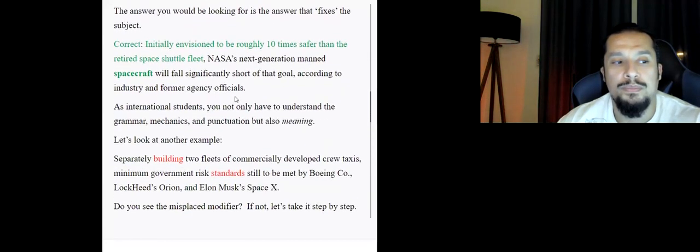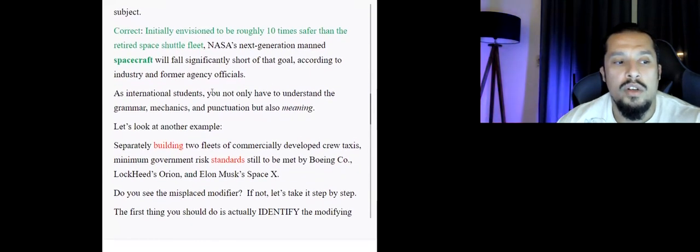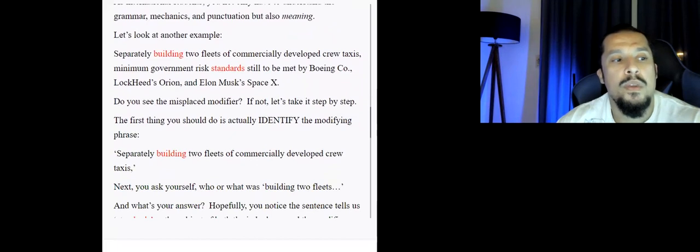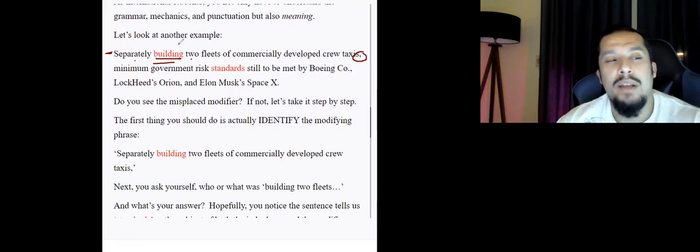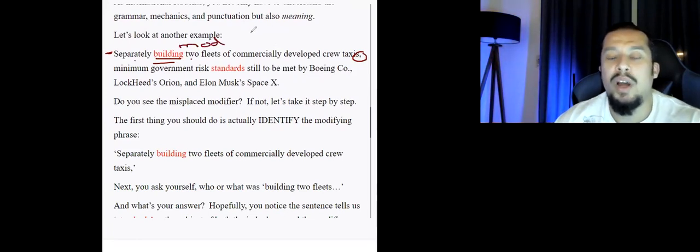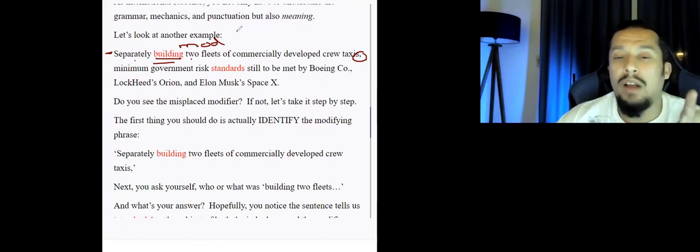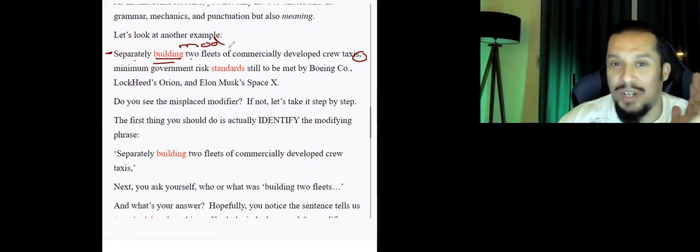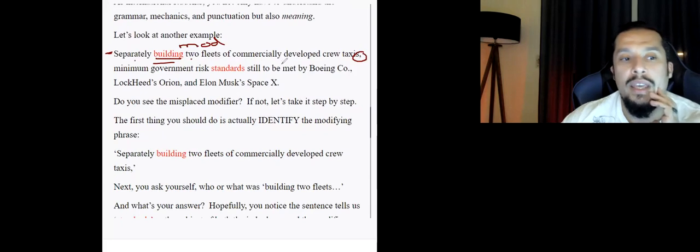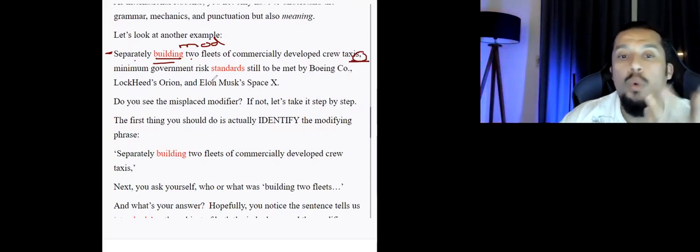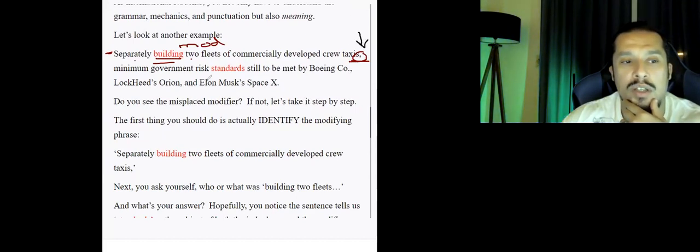Let's see another example. Okay, look at this. Separately building two fleets of commercially developed crew taxis, comma. So here back, we have a modifying phrase بتاعتنا. خدوا بالكم, step number one, recognize the modifier. والmodifier مش يجي بس ing, ممكن يجي preposition, right? But here, ing, separately building the crew taxis, comma. Who or what is building? يا جماعة, well, now look at this. بعد الكوما بيجي لي subject, صح?